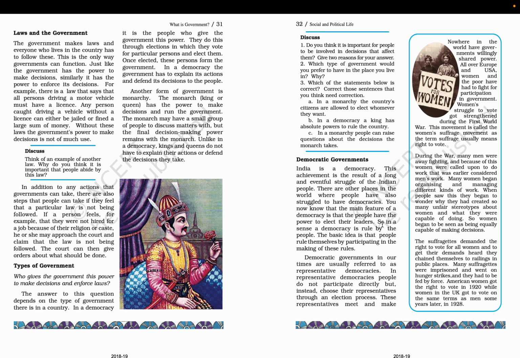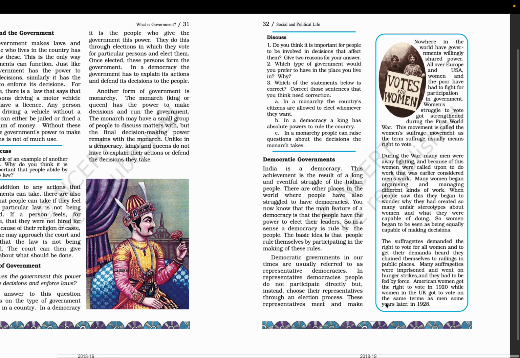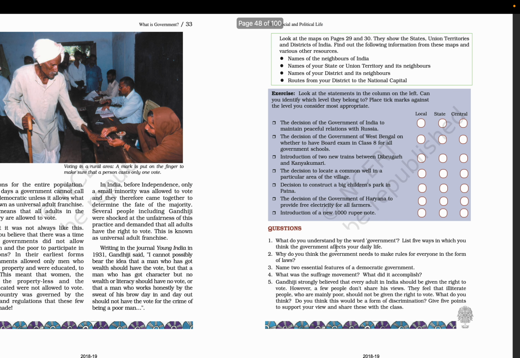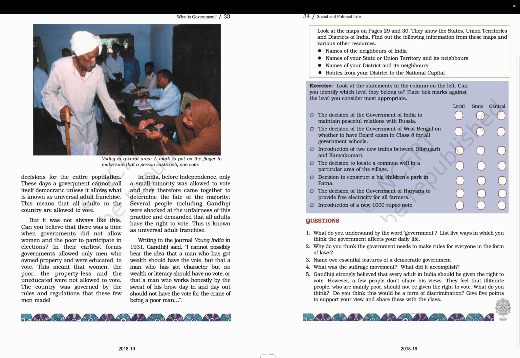So in a sense, democracy is rule by the people. The basic idea is that people rule themselves by participating in the making of these rules. Democratic governments in our times are usually referred to as representative democracies. In representative democracies, people do not participate directly, but instead they choose their representatives through an election process. These representatives make decisions for the entire population.